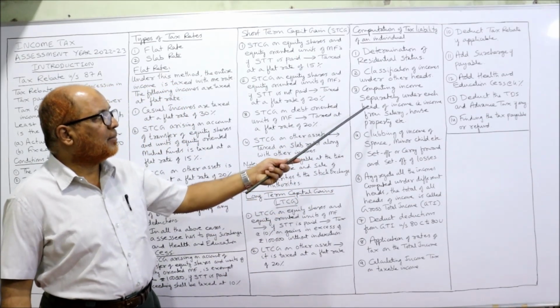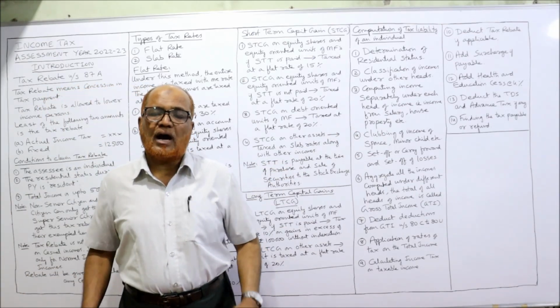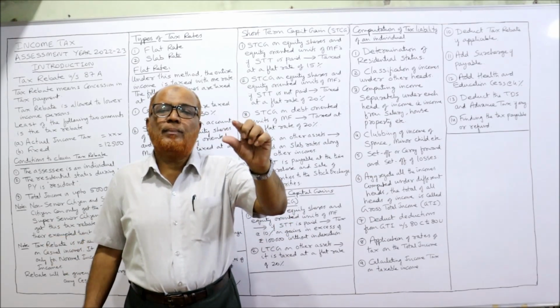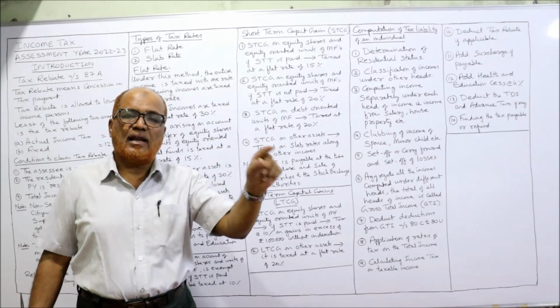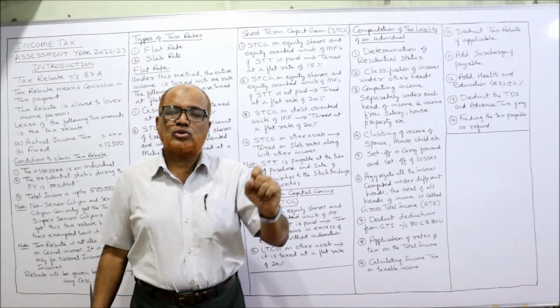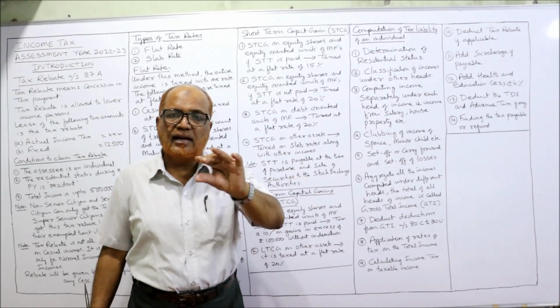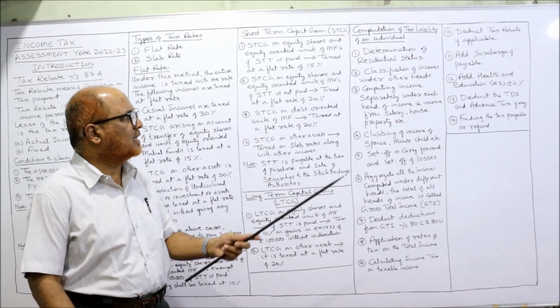Next, computing income under each head of income, that is income from salary, income from house property. After finding out the different sources of income, we have to compute the income under each head. How much is the income from salary? How much is the income from house property? How much is the income from business and profession? Like that, individually and separately, we have to compute the income under each head.